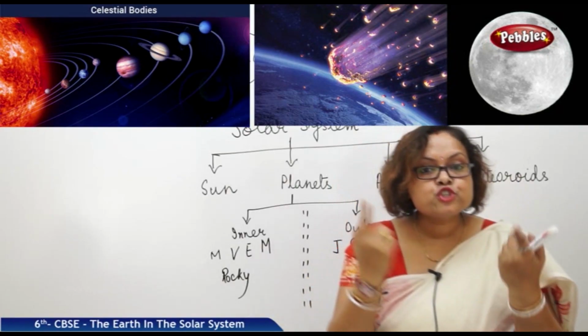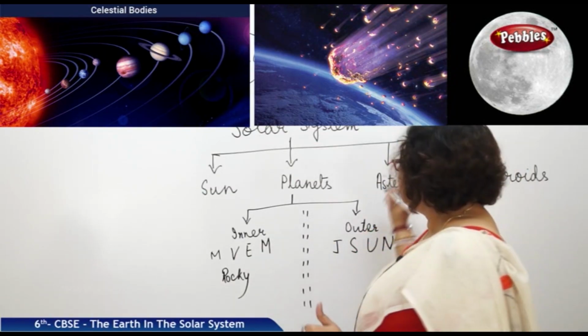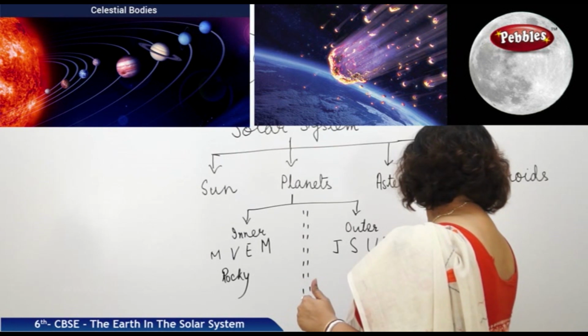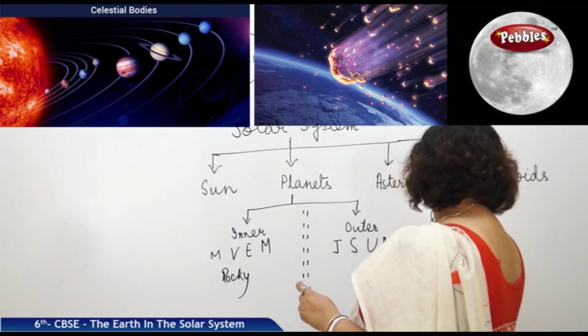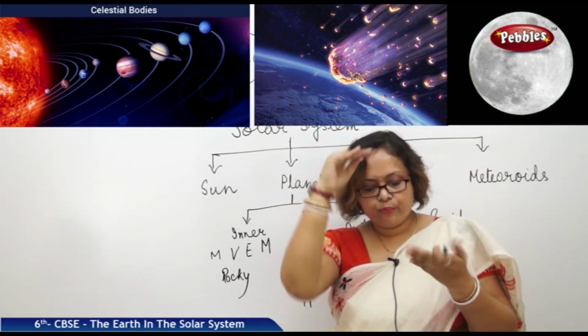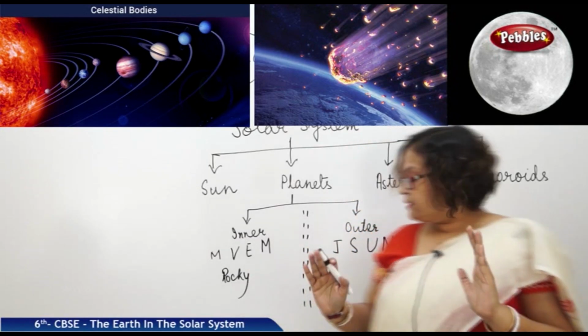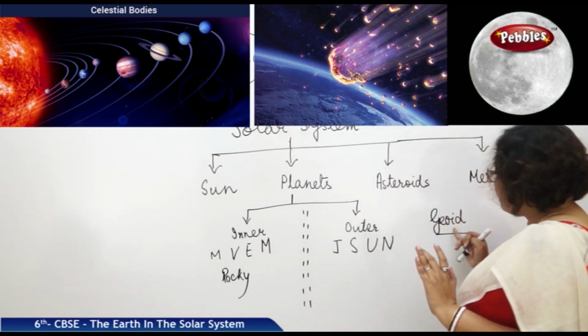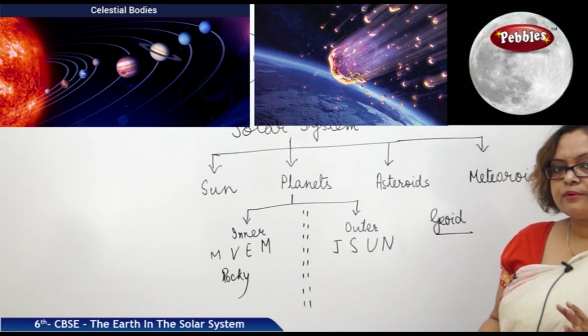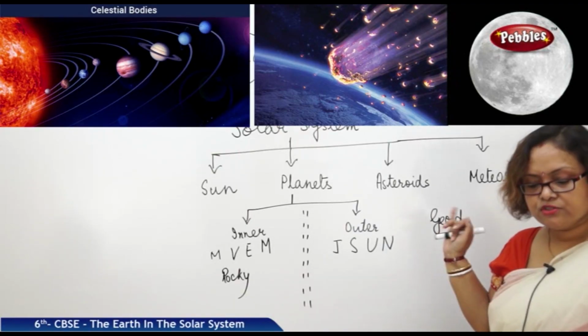And this type of shape is described as geoid. That means it is flattened from both the poles. The literal meaning of this word geoid is earth-like shape. So the shape of Earth is described by this word geoid.